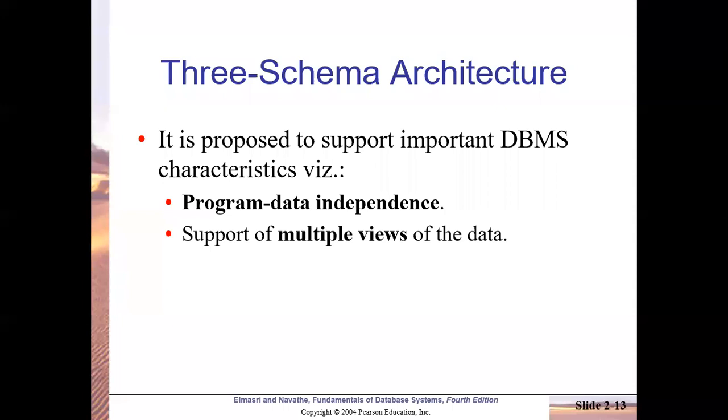To fulfill this requirement, three schema architecture was proposed, and it is followed by database management system software. All the software follow this.